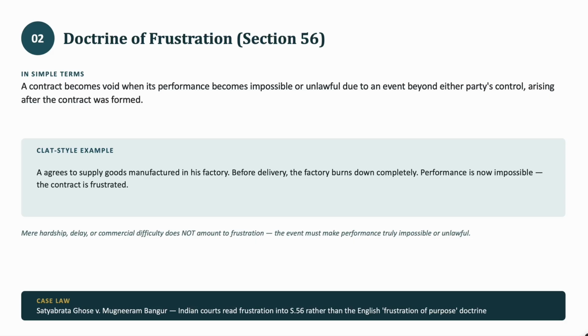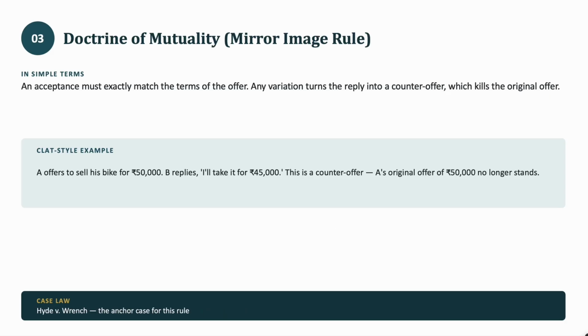Now let's move to the next doctrine, which is the doctrine of mutuality, the mirror image rule, which we also studied in the last video. An acceptance must exactly match the terms of the offer. Any variation turns the reply into a counter offer, which kills the original offer. So the offer and acceptance must be a mirror image of each other. The offer must be accepted as it was made by the promisor, the offeror. Any changes to the offer will make it a counter offer, and the original offer subsequently expires.